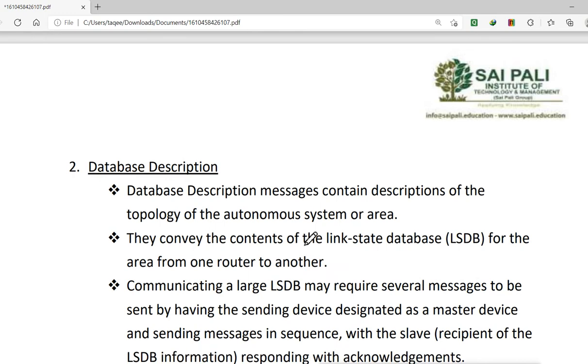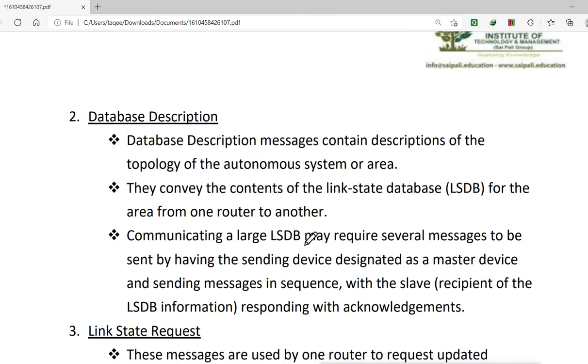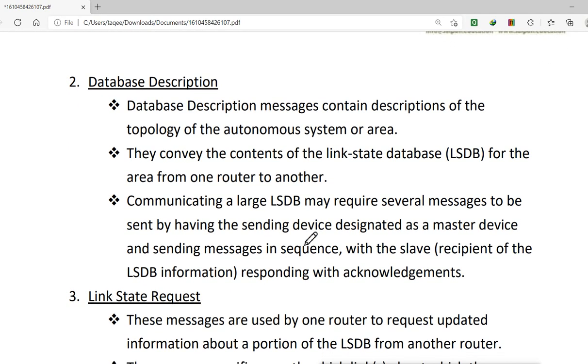Then it has another kind of message. It is called database description. These database description messages contain the description of the topology of the autonomous system or area. So after establishing the neighborship, they start sending these database descriptions, which have the information about the topology. Topology means which network is connected and which network is not connected.